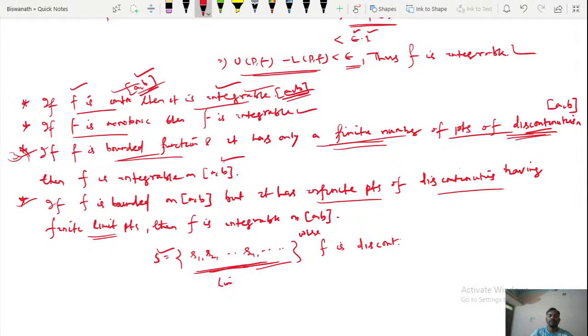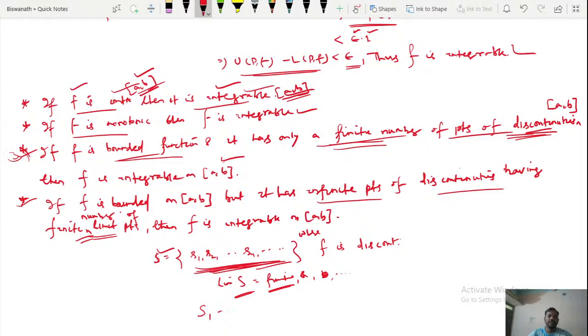So if we find the limit of S, and it is finite, suppose 1, 2, 3, whatever it may be, or suppose this is a or b, that means it has finite limits and a finite number of limit points. That means suppose this is an infinite set, it has finite limit a.